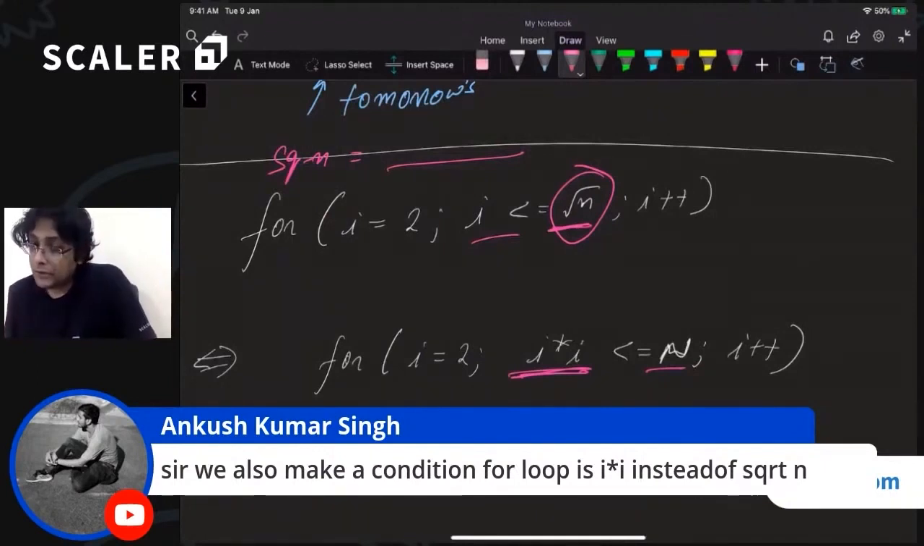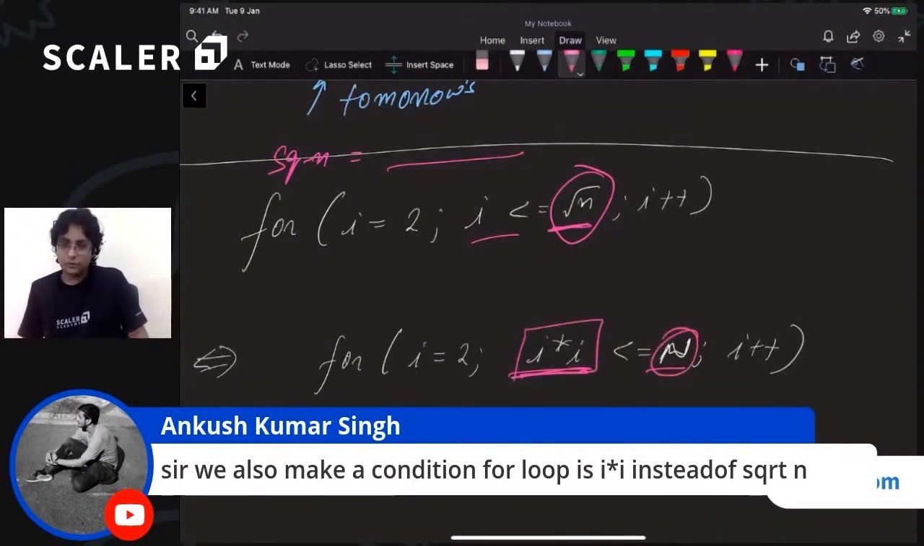Bridge says, but don't we have to check for overflow? Not really, Bridge, because i times i will not overflow. If i times i overflows, then n itself should overflow. We are not really considering the overflow case here. We are talking about numbers that fit in the integers. If n fits in, let's say, a 64-bit integer, then i times i will also fit in a 64-bit integer.